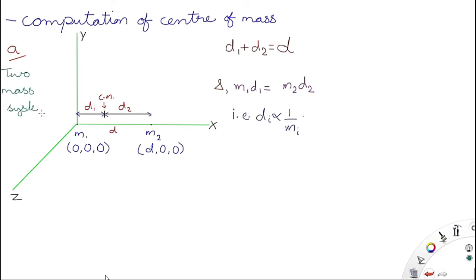So it is a two mass system. The system constitutes of two masses, one is put at the origin and another one has been put at a distance d from the origin.